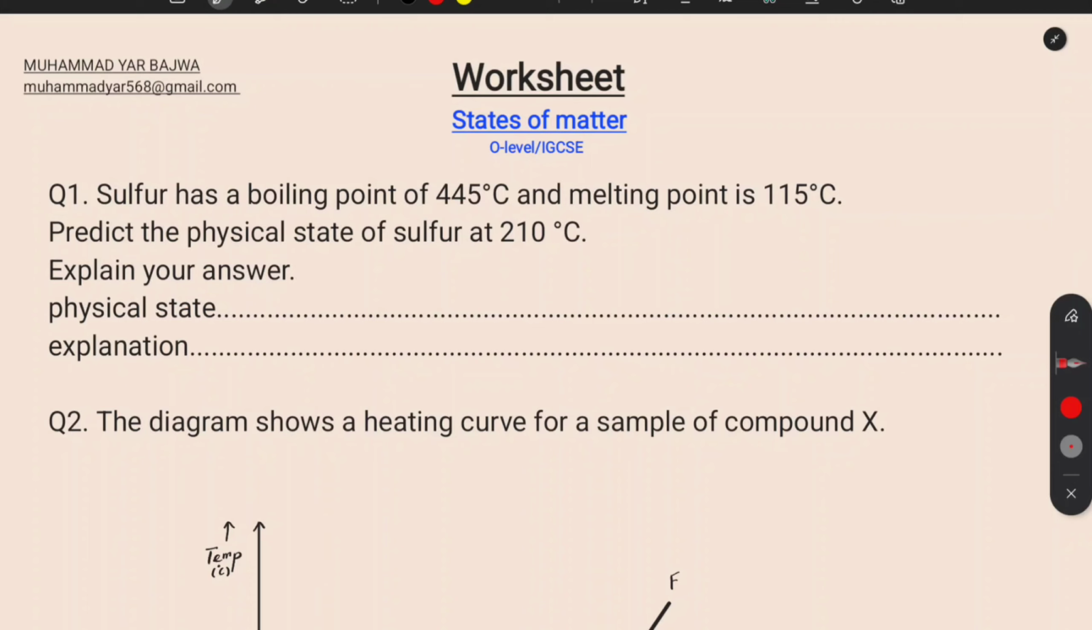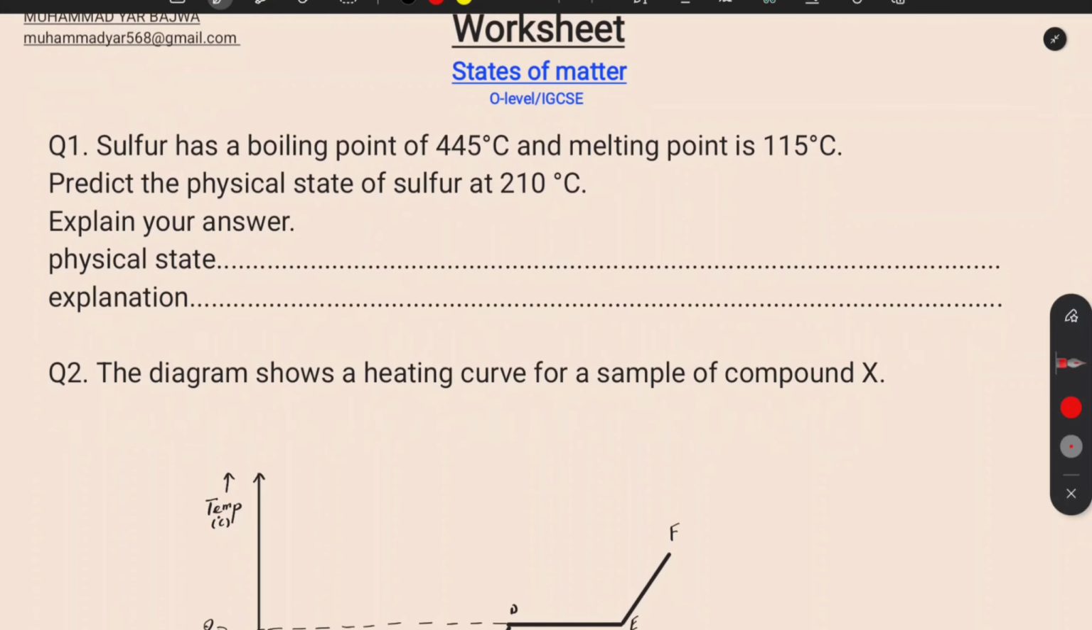In this video, we will discuss a few common questions which are commonly asked in our examination from the states of matter. So starting with this first question, in which they are asking that sulfur has a boiling point of 445 degrees centigrade and a melting point of 115 degrees centigrade. Predict the physical state of sulfur at 210 degrees centigrade.